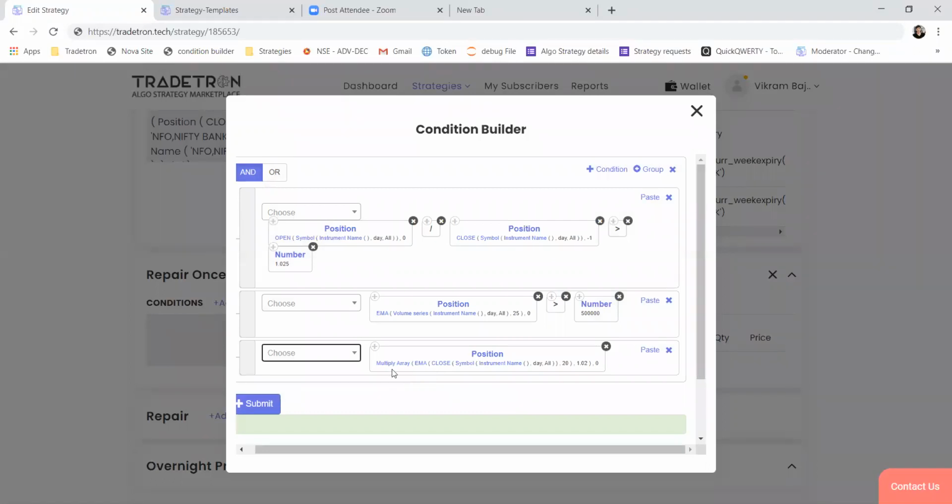In that case, you can use this multiply array. It basically multiplies or divides or adds a number to a given array. It can be anything: open, high, low, close, or volume.